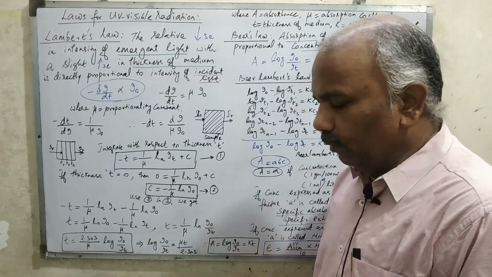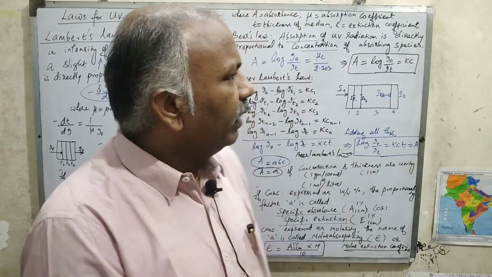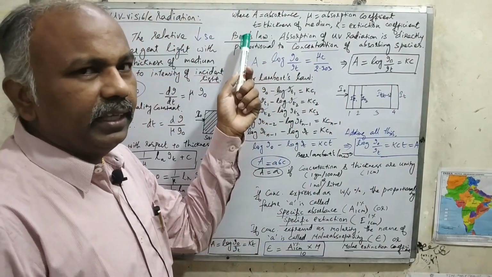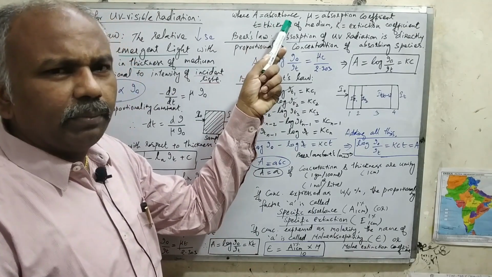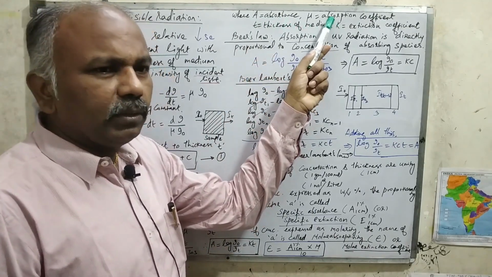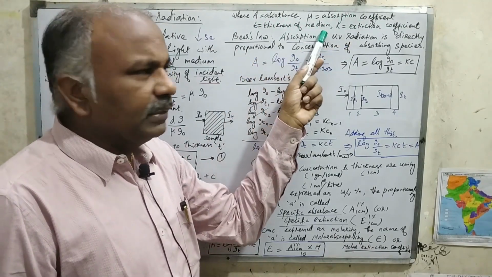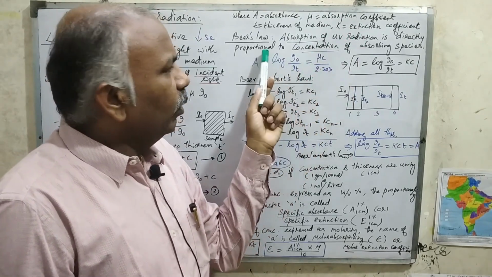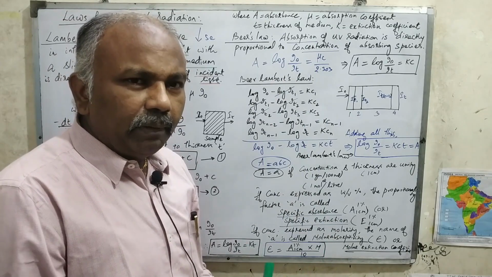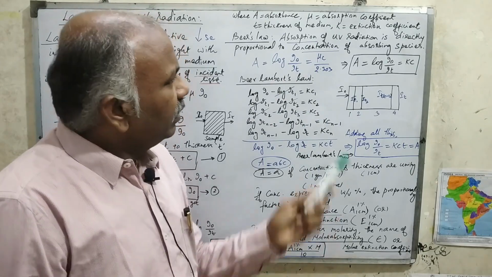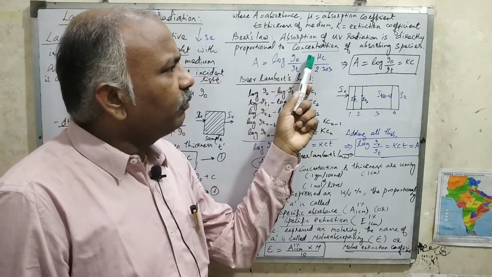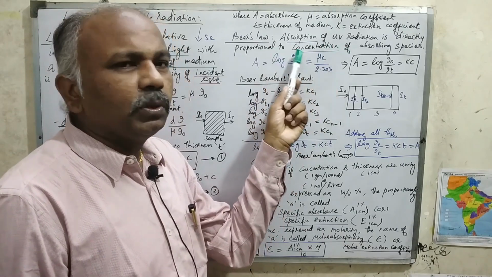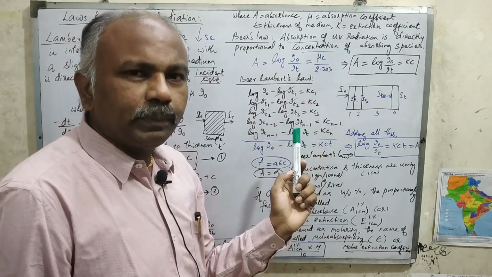Now what is this terminology A? A is the absorbance, mu is the absorption coefficient, T is the thickness of the medium, and K is the extinction coefficient. Now what is called Beer's law? The second important aspect: what do you mean by Beer's law? Beer's law states that the absorption of UV radiation is directly proportional to the concentration of the absorbing species.